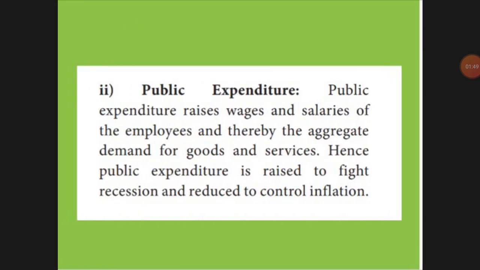Next is public expenditure. If you raise the wages or salary of citizens or employees, automatically demand for goods and services will increase. Expenditure for each person will be increasing. Then we can control the inflation, because the supply of money in circulation will be controlled. Everything will come back to the government if they start buying the products they need.